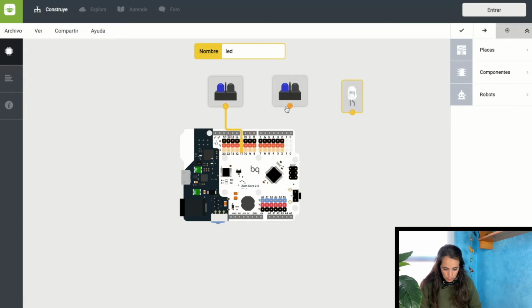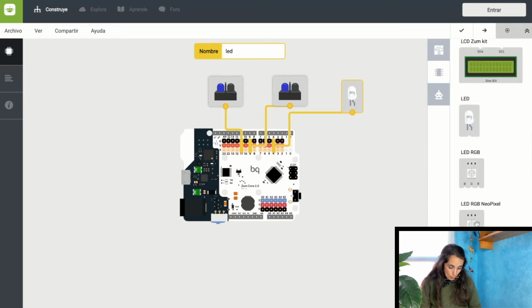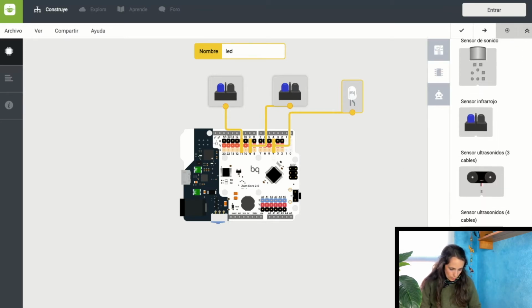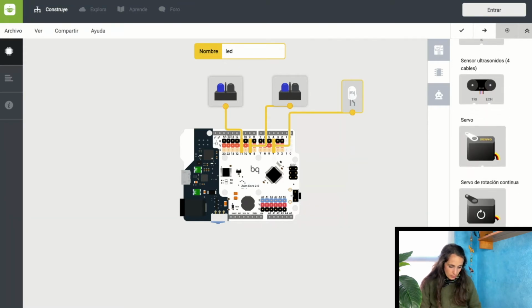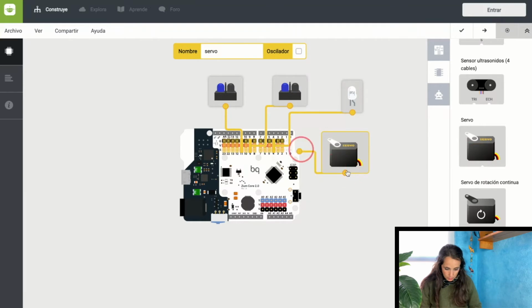The number is important because if you are using the physical kit, you have to plug in the same position. So I plugged all of them right now, and now I need a motor that will move the movable part of our bridge. I'm going to use a servo motor, it's going to be enough for this, and we said that this is also digital, so there we go in the digital pin.